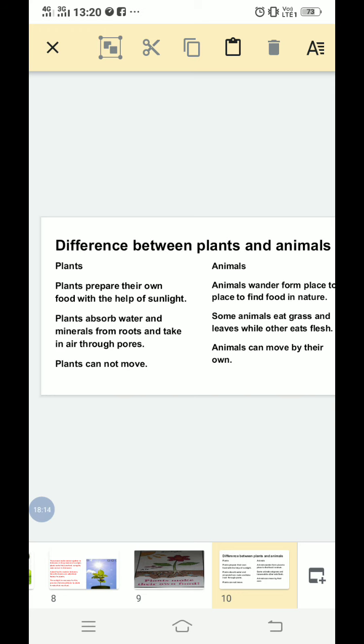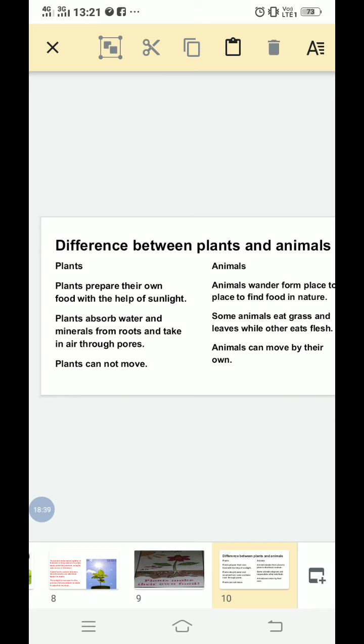So autotrophs are those who make their own food, like plants. Heterotrophs are those who depend on others for their food, like animals. So plants are called autotrophs and animals are called heterotrophs.